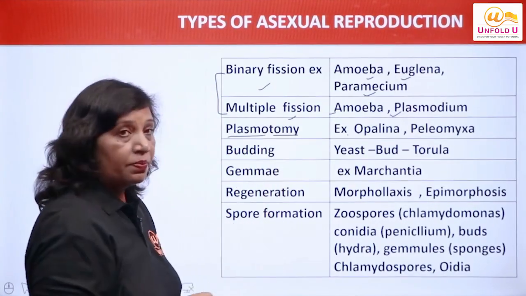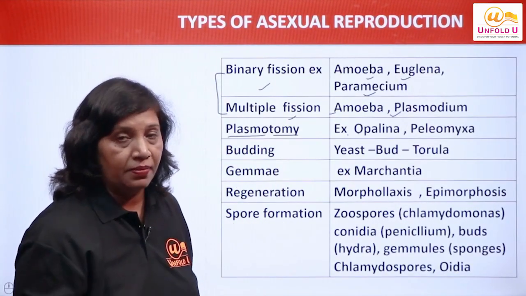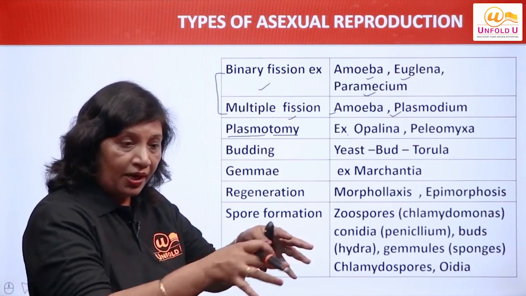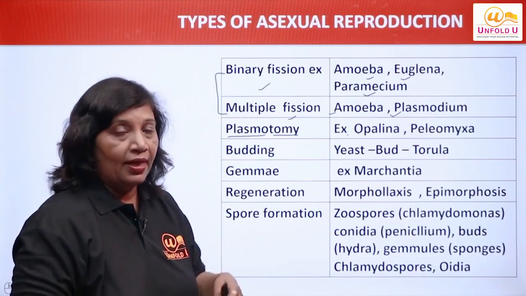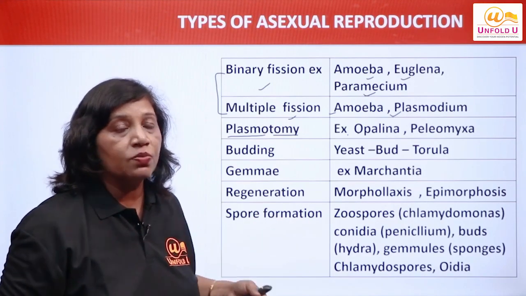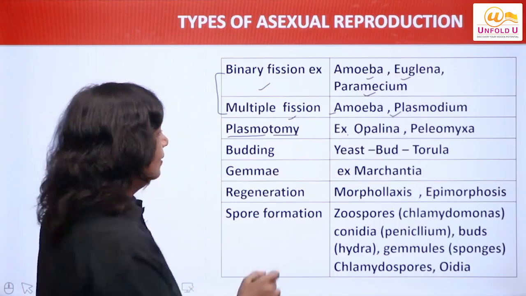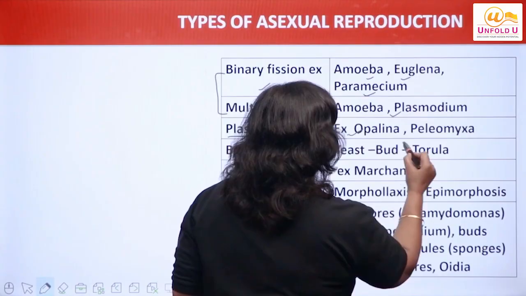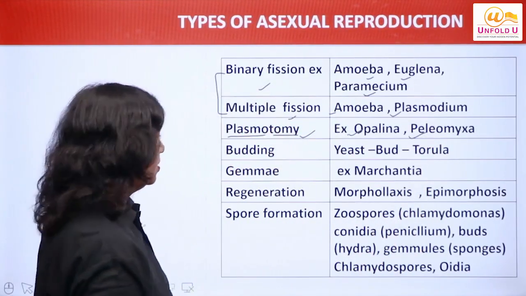Plasmotomy means breakdown of the multinucleate organism. What is plasmotomy? माने breakdown. Plasmotomy, plasma के membrane के अंदर जो भी structure है, multinucleate structure है, that will break down into many small structures without division of nuclei. That is called as plasmotomy. We see it in case of Opalina and Pleomyxa. These are the two examples of plasmotomy.